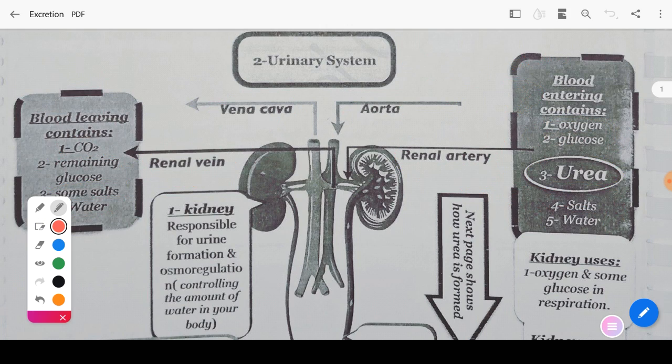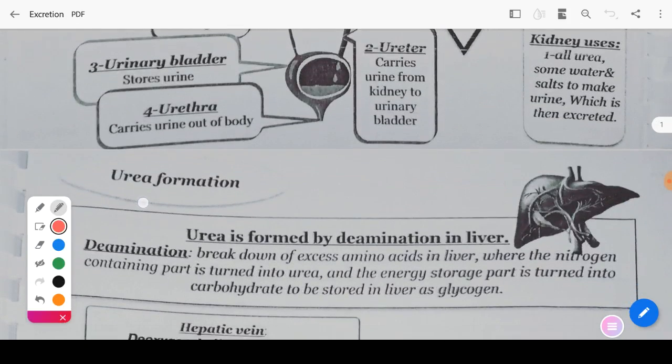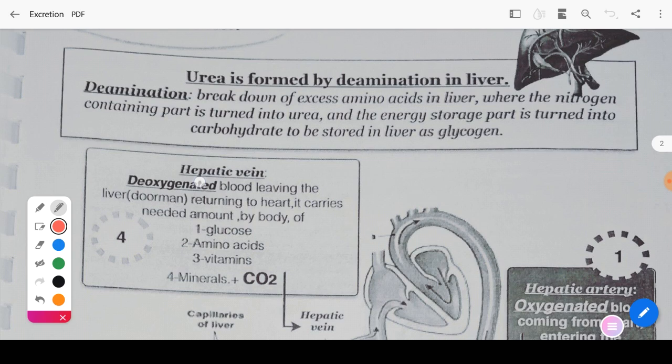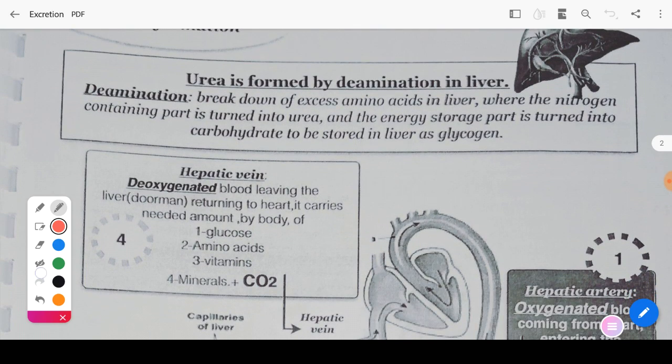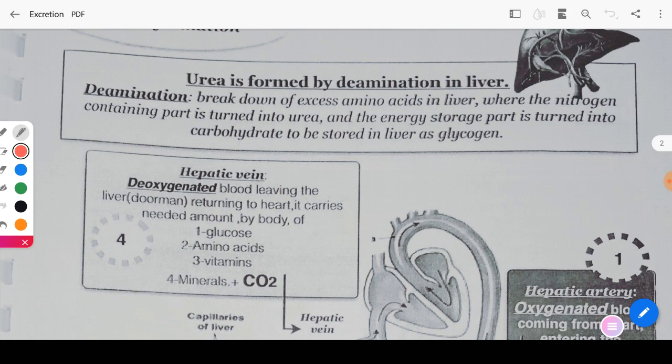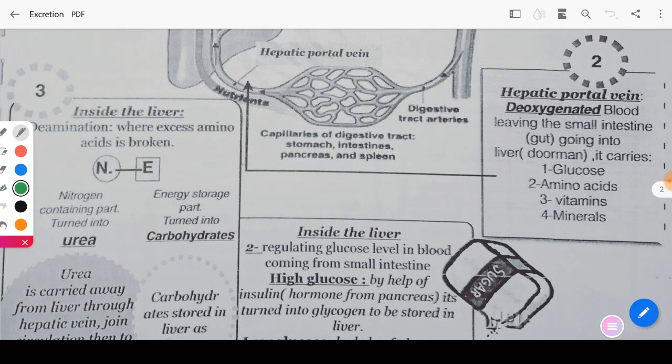Next point. The urea formation. Urea is formed by the breaking down of the excess amino acids inside the liver, but we have two ways after the breaking down. The breaking down of excess amino acids inside the liver has two ways.